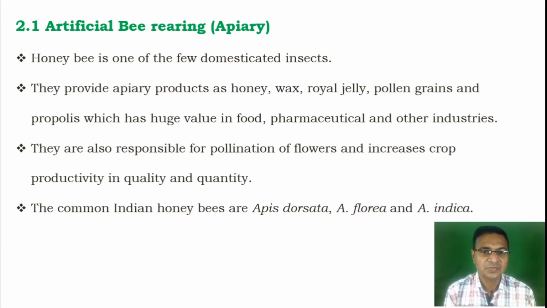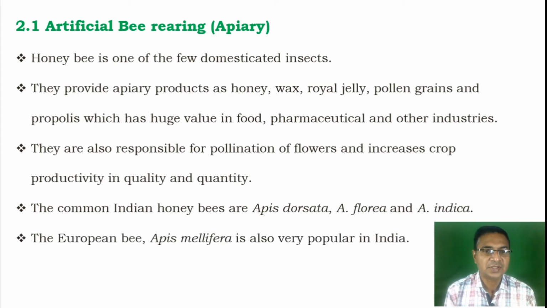For the rearing of honeybees, two species are very important. In India, three species are available naturally, especially Apis dorsata, Apis florea and Apis indica. Among the three, Apis cerana indica or Apis indica is reared or domesticated in the wooden hive.